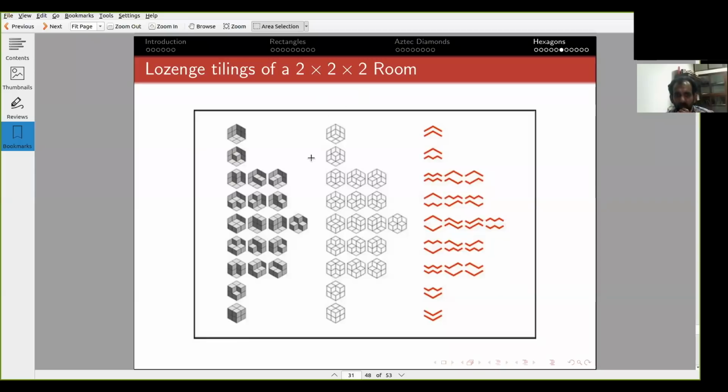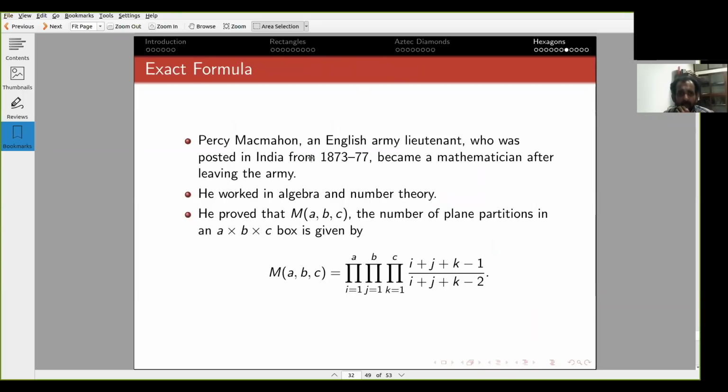You can sit and calculate. But as mathematicians, we want the most general answer. So it turns out that there is an exact formula for any A by B by C room, and this was given by Percy MacMahon, who was a lieutenant in the English Army, who was posted in India for 5 years. After his term was over, he went back and decided enough of all that.